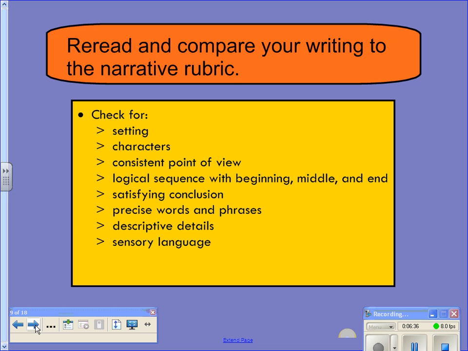Last step for this revising lesson is to reread and compare your writing to the narrative rubric. Check for the main points on the rubric as they're listed below: setting, characters, etc. You can see these bolded on your narrative rubric. When you have completed all of these steps, you have finished the revising for this particular lesson.